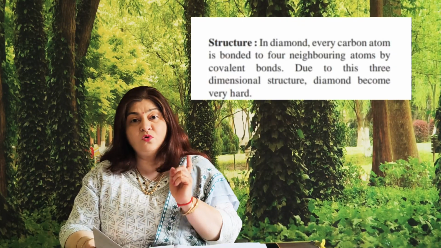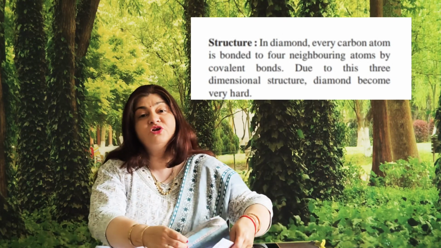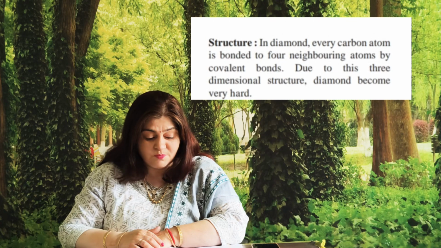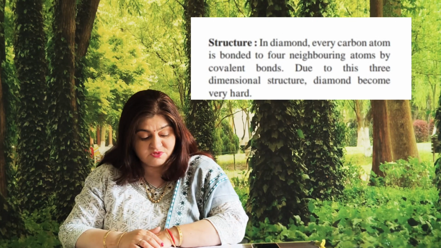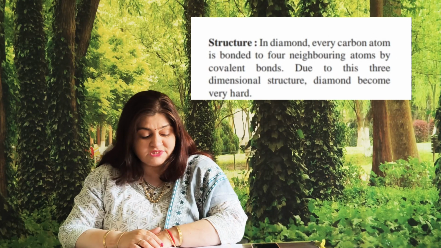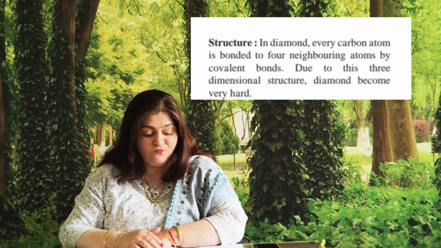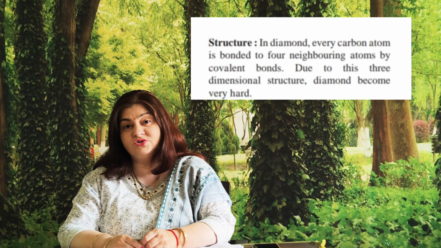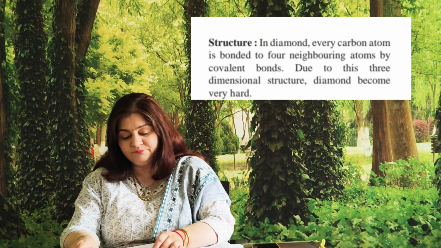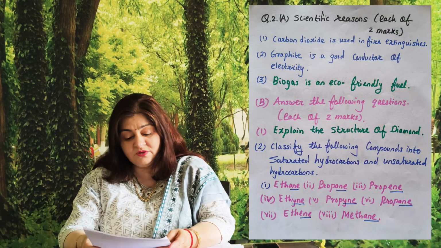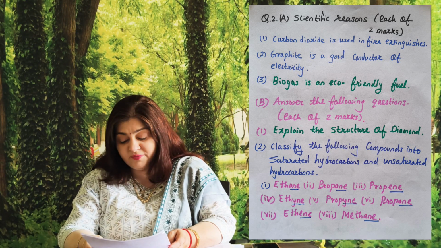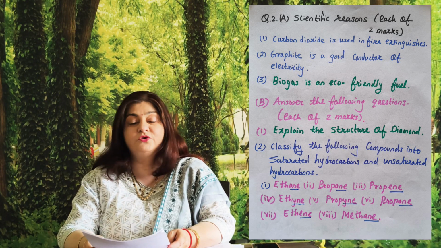So look at the overlay. The structure of diamond. In diamond, every atom is bonded to 4 neighboring atoms by covalent bonds, and due to this 3-dimensional structure, diamond becomes very hard. It is a 3-dimensional hard structure of diamond. Then next, second question, classify the following compounds into saturated hydrocarbon and unsaturated hydrocarbon.